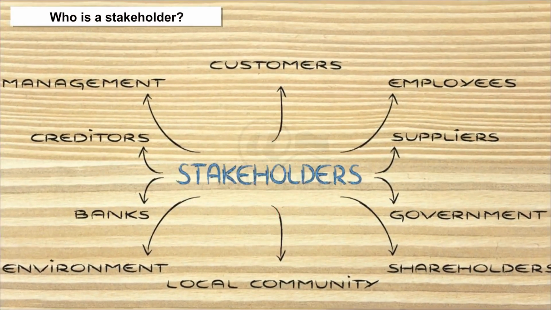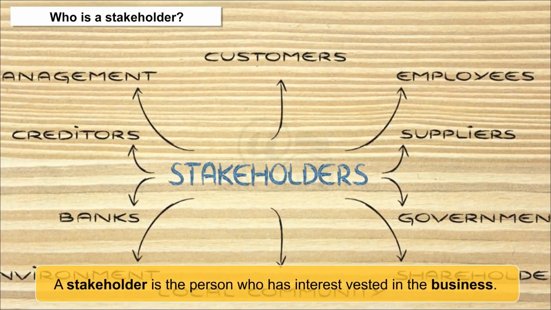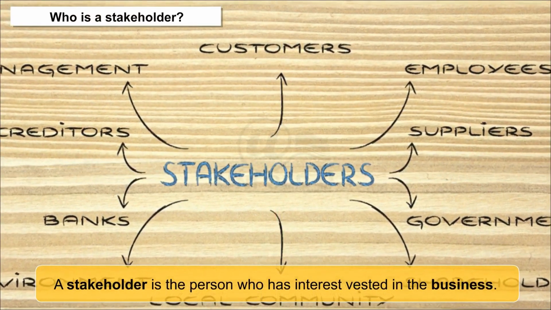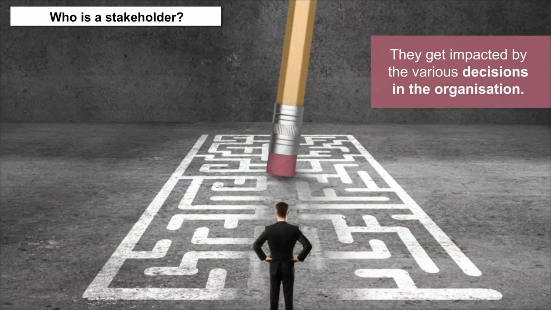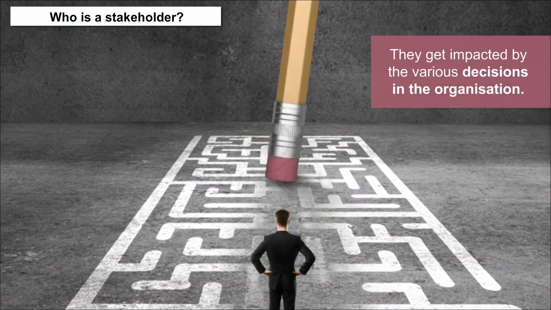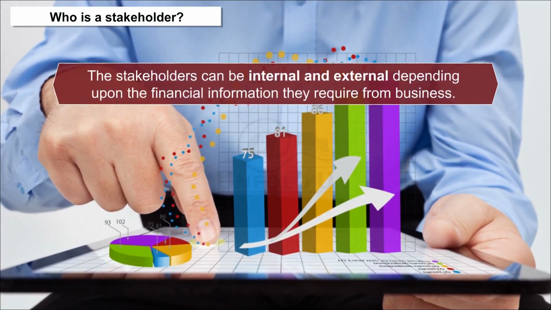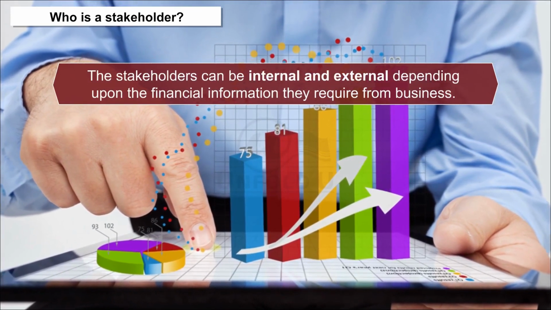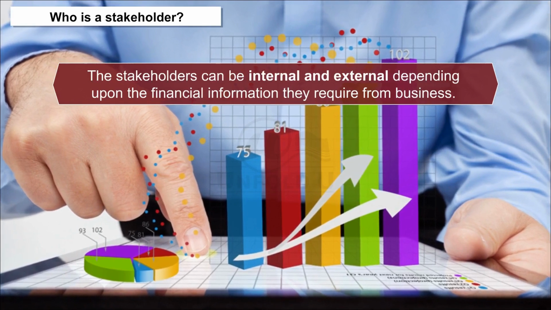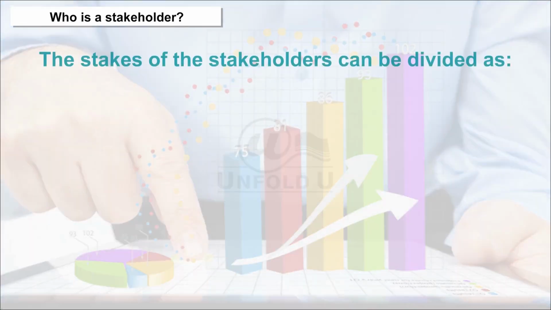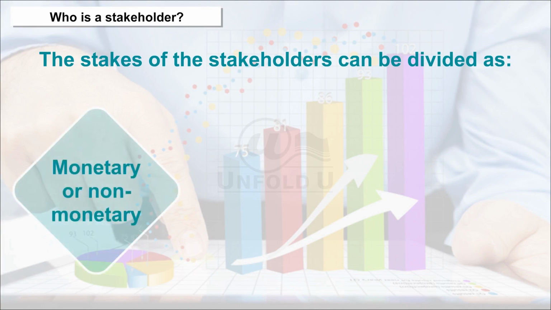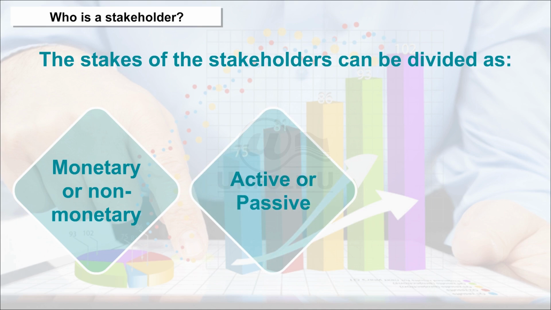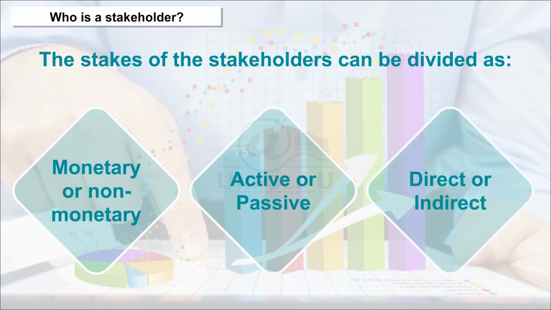Who is a stakeholder? A stakeholder is the person who has interest vested in the business. They get impacted by the various decisions in the organization. The stakeholders can be internal and external depending upon the financial information they require from business. The stakes of the stakeholder can be divided as monetary or non-monetary, active or passive, direct or indirect. Let us discuss the internal and external stakeholders.